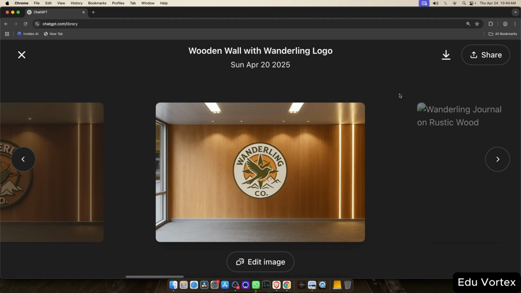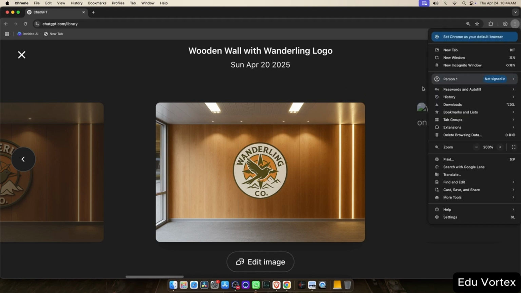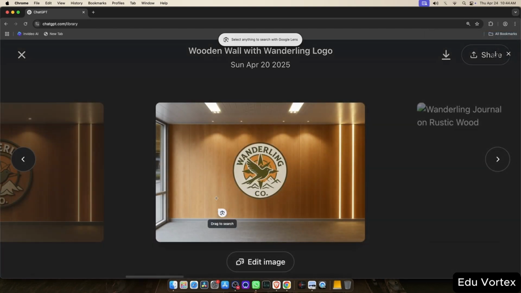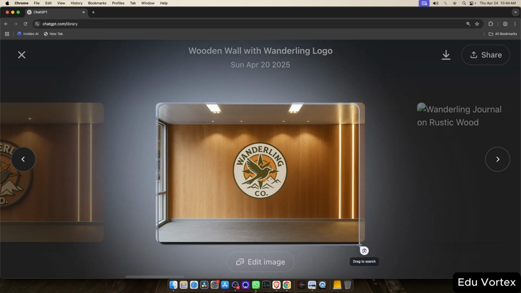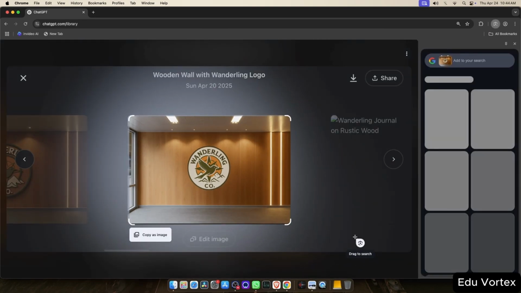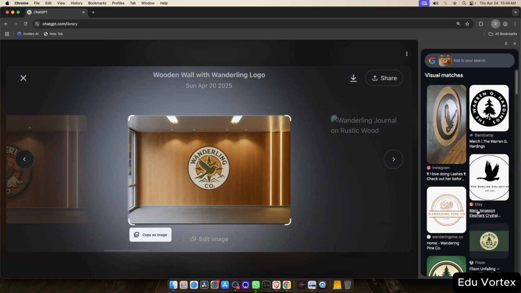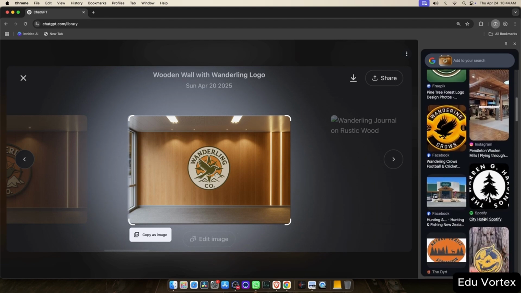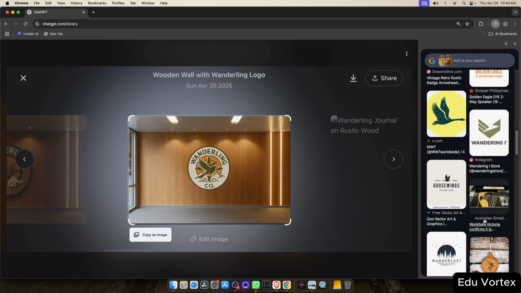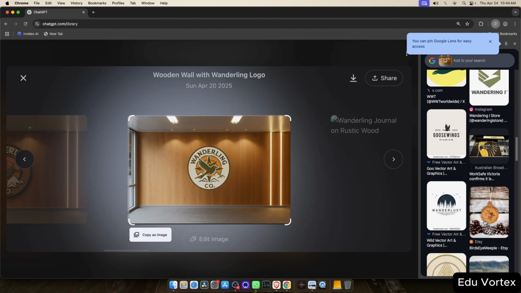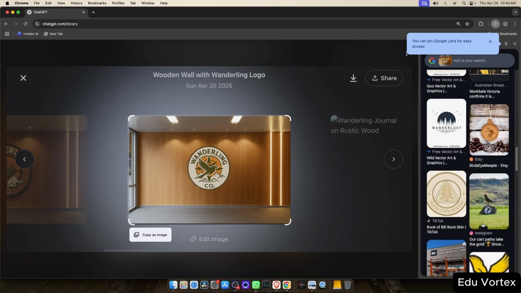Here's how to do it. First, open Google Chrome and click on the three-dot menu in the top right corner. From there, choose the Search with Google Lens option. Once you click it, you'll be able to select the image you want to check. Google will then search the internet to find any visually similar images. This can give you a quick idea of whether your logo resembles any existing ones out there.